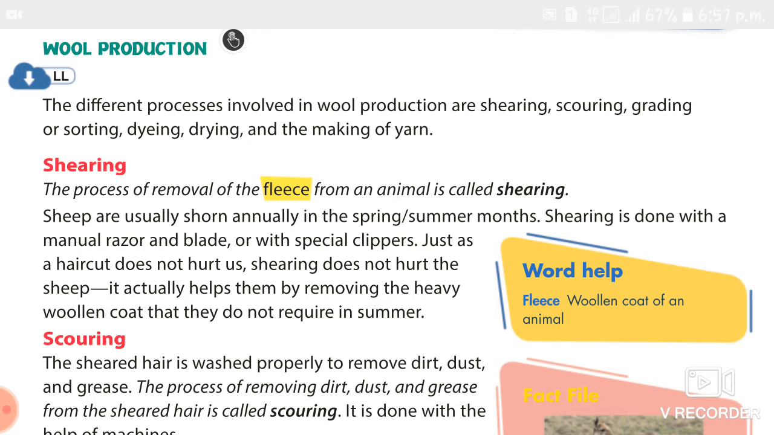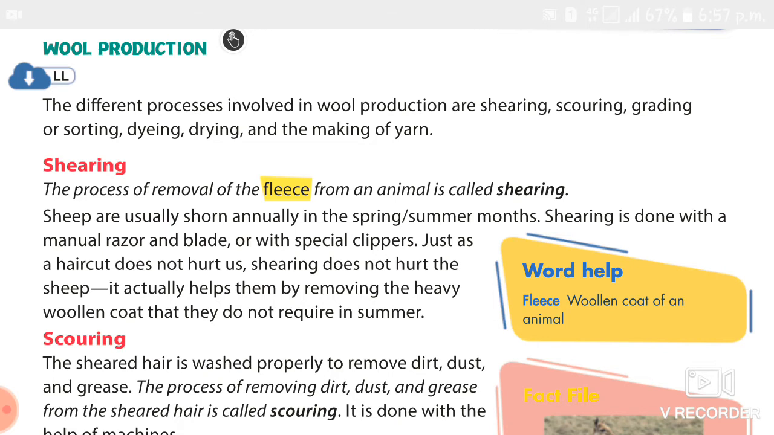Now let's see the video for the shearing. But nowadays people follow new techniques for shearing. That is called bio clipping. It is not given in our book.